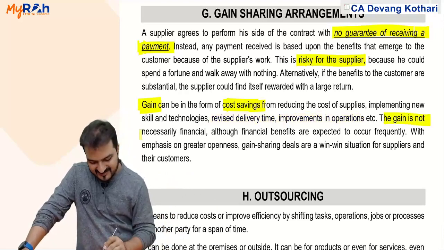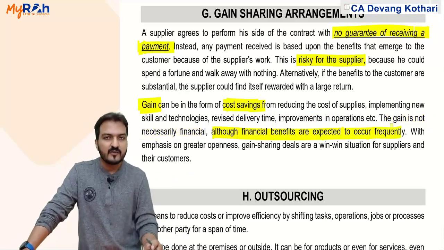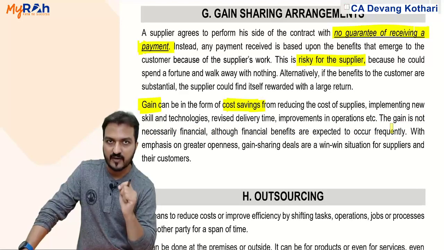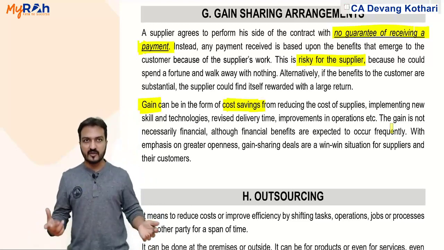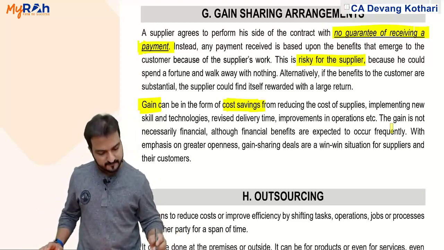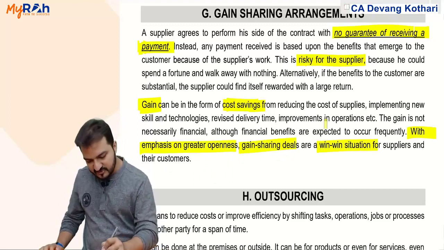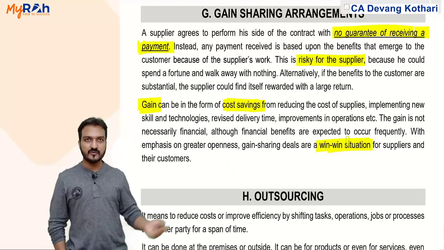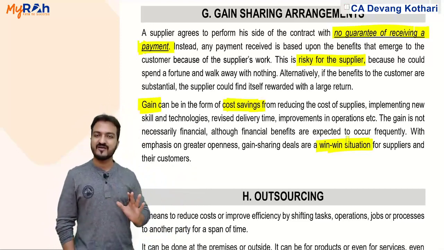The gain is not necessarily financial, although financial gains are expected to occur frequently, because if gains are not financial, then supplier will not earn anything out of it. He will earn a share only if the gains are financial. But not necessary that there will be only financial gains, there will also be non-financial gains that ultimately will benefit the customer. With emphasis on greater openness, gain sharing deals are a win-win situation. Another keyword, it is a win-win situation for supplier and their customers. These keywords should come in your answer. Then trust me, your answer for gain sharing arrangements will be perfectly drafted.